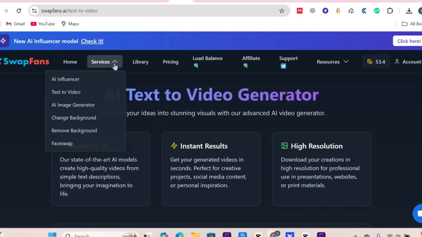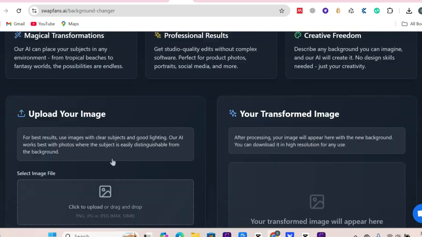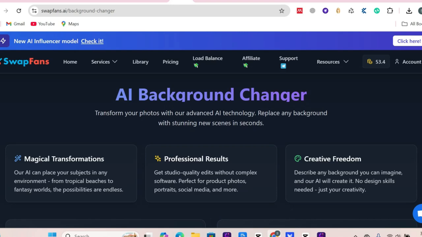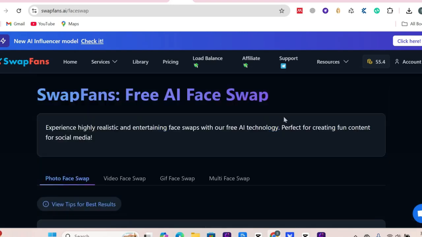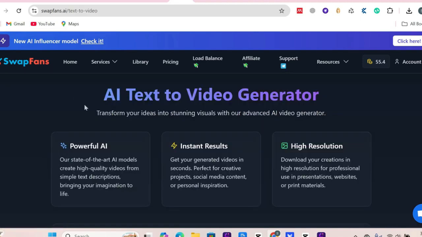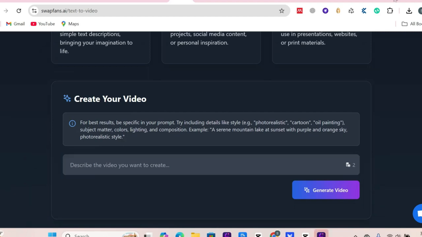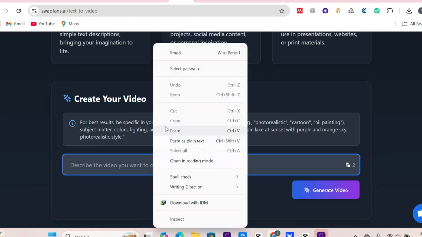Or you can go to Background Changer to change the image of your AI influencer to look like she's in different occasions with the same look. On top of that, you can directly create a video from text and get amazing results. Then swap the face of the video to look similar to your AI influencer so people can see that you are the same person across all the images and videos.